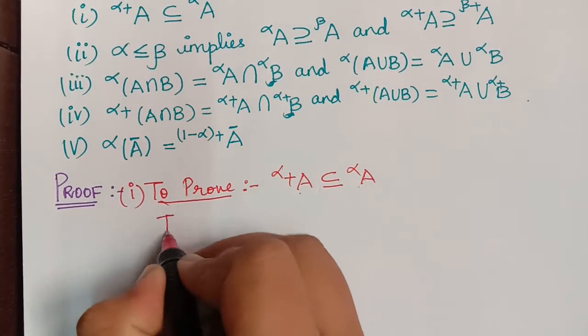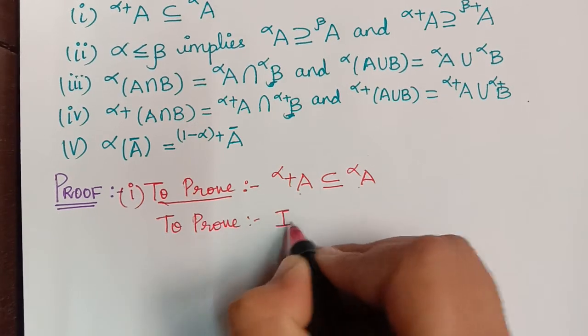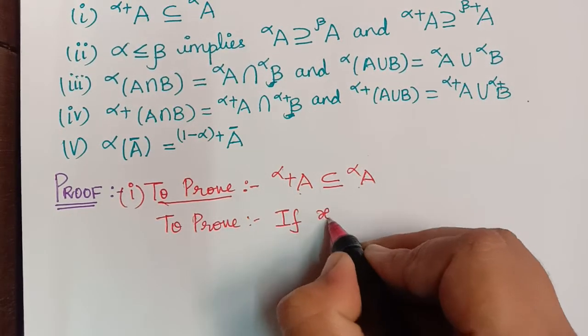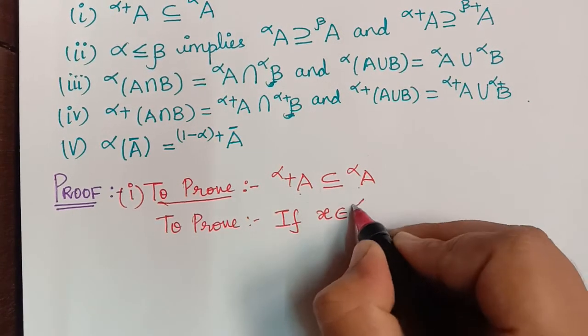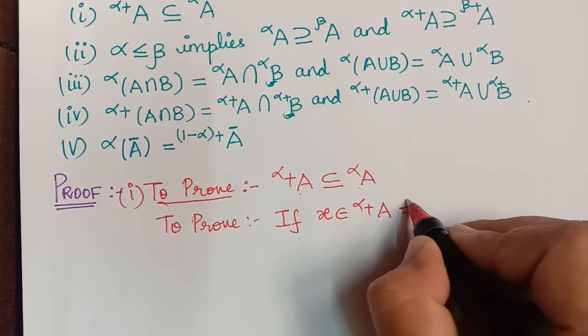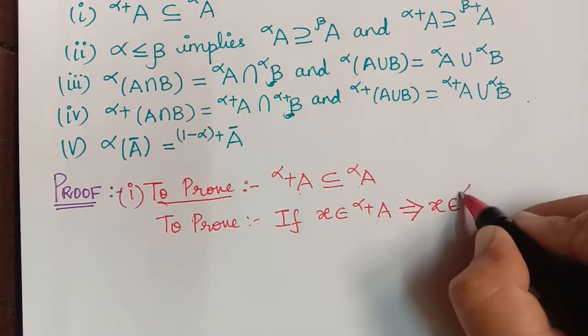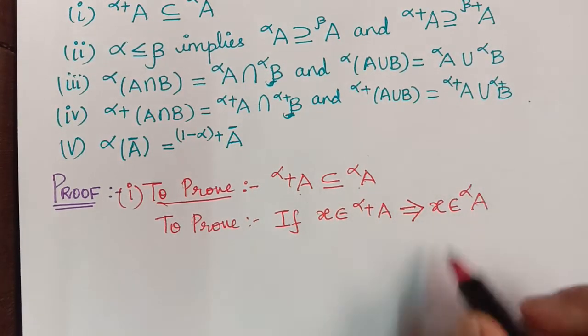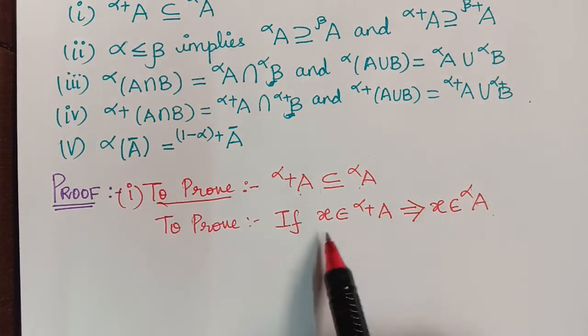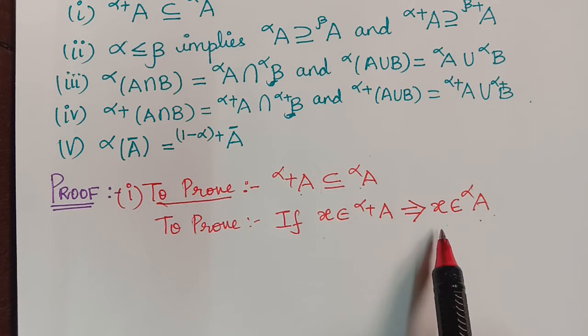That is, we have to prove: if we consider an element x to be an element of the strong alpha cut set, then it must imply that that element also belongs to the alpha cut set of the fuzzy set A. So this is what we have to prove. So let us see the proof of this now.